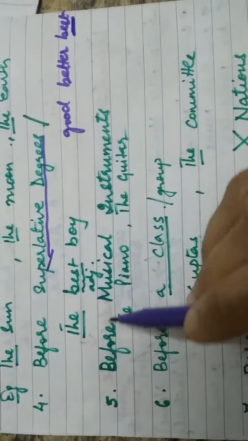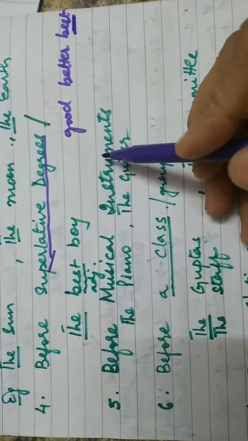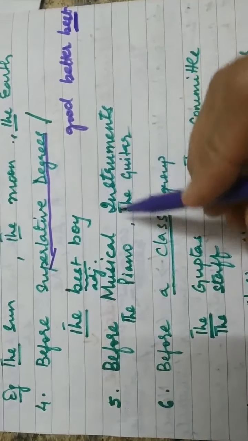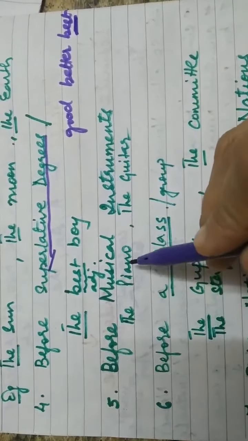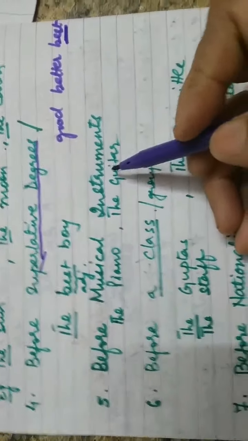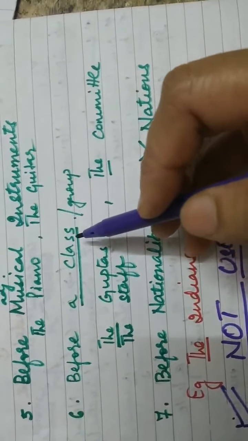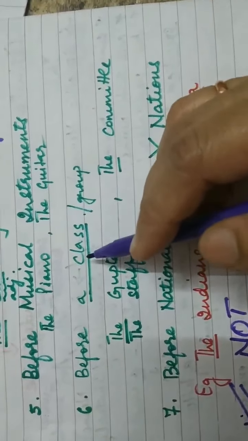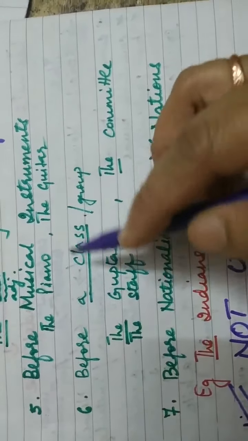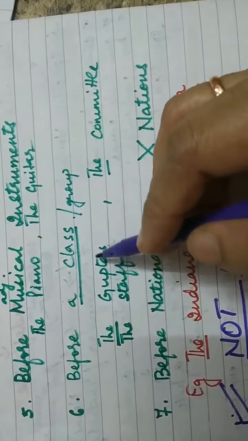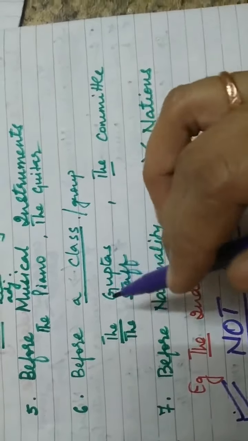Next we use the before musical instruments. So whenever you have a musical instrument you have to put the. For example, the piano, the guitar. Okay. Now the next place where you will be using the is when you are talking about a class or a group. For example, you want to say something about the whole family of Gupta.